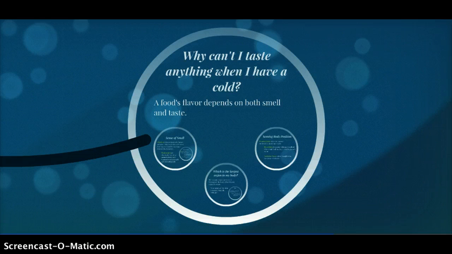Why can't I taste anything when I have a cold? A food's flavor depends on both smell and taste. Both tastes and odors prompt strong emotional responses. Humans learn aversions to odors more readily than to tastes. Variations in our nutritional state also affect our experience of taste and flavor as well as our motivation. Warm foods taste sweeter, and the aroma of warm food can create more flavor sensations. Spicy, hot foods actually stimulate pain fibers in the mouth because they contain a substance called capsaicin.